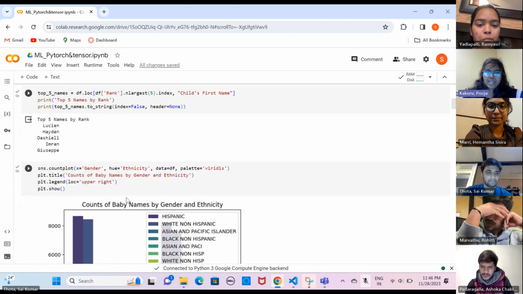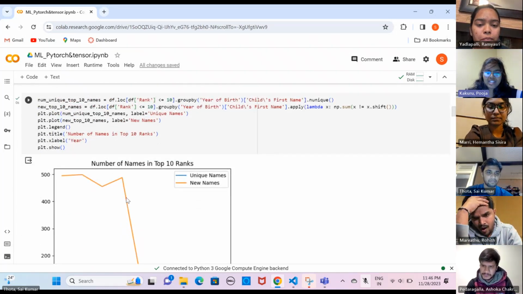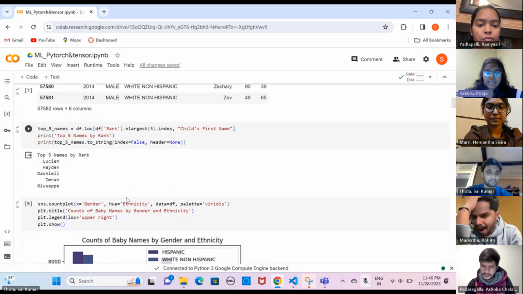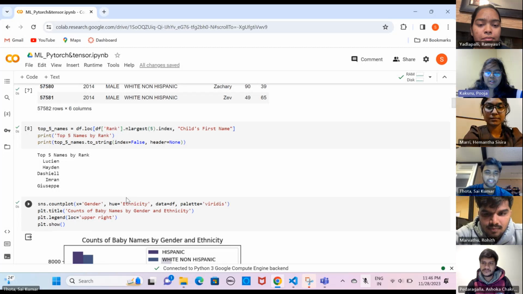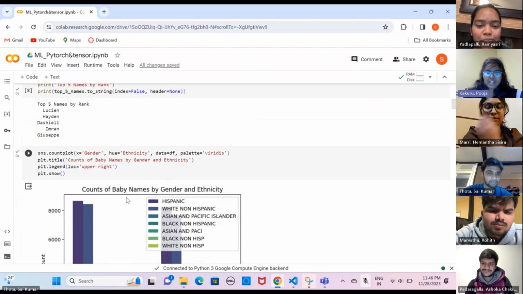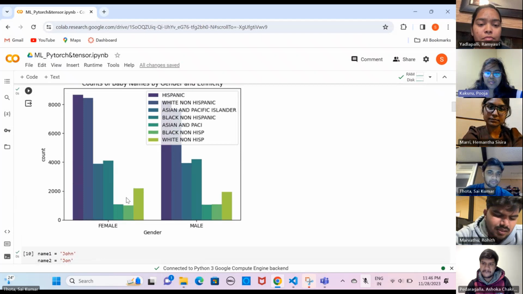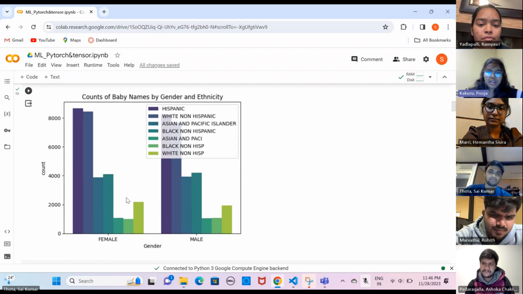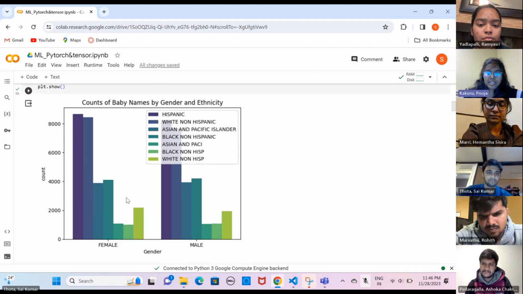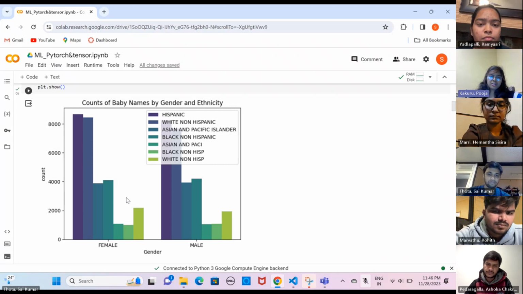And these are the top five baby name trends. The following code extracts the top five baby names based on rank and plots the trend for these names over the years using the Matplotlib library. It utilizes the groupby function to aggregate counts of each name by year and then plots the trends. Coming to the word cloud of baby names, this code generates a word cloud visualization based on the baby names, creating a visual representation of the most common words in the dataset.